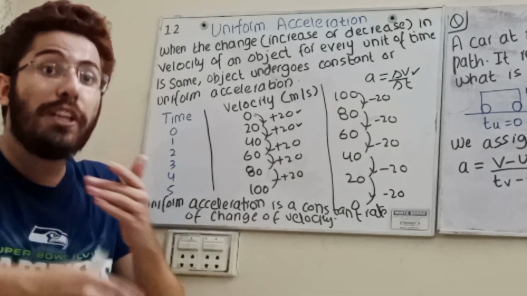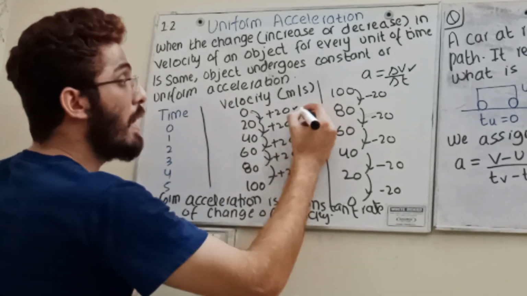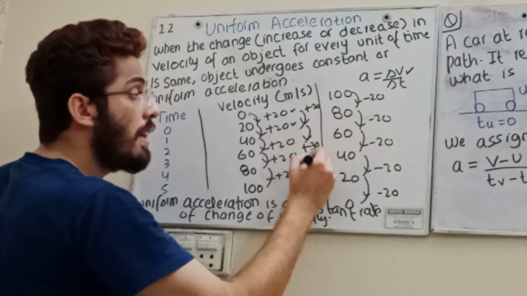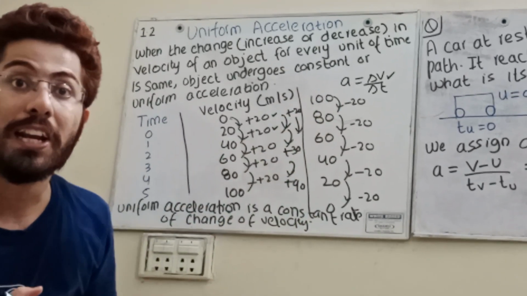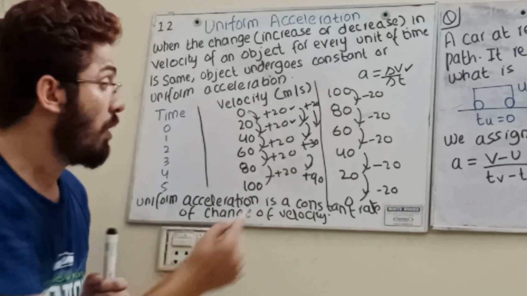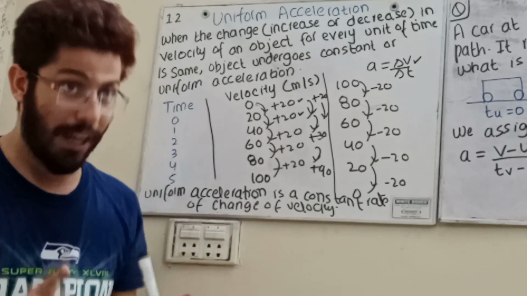If the velocity is not increasing constantly, say plus 20, then plus 30, then plus 90, this is not constantly increasing. 30 minus 20, you will get 10 difference. 90 minus 30, you will get 60 difference. This is not constant. Okay.